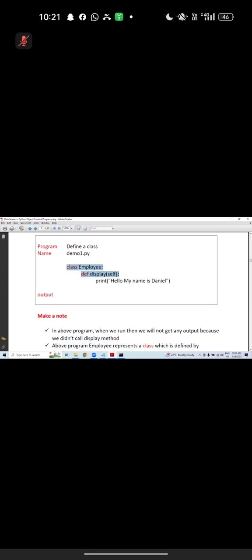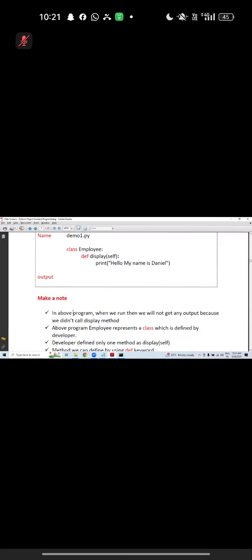How many keywords are in this example? When I ask about the keyword, you are counting the red color, right? Tell me what is the first one? Class. Next one, df. What is Employee? Name of the class. What is display? Name of the method. In the above program, when we run it, we will not get any output.